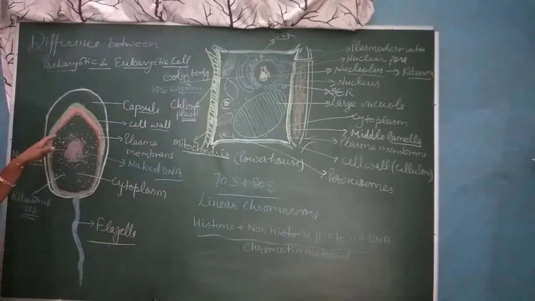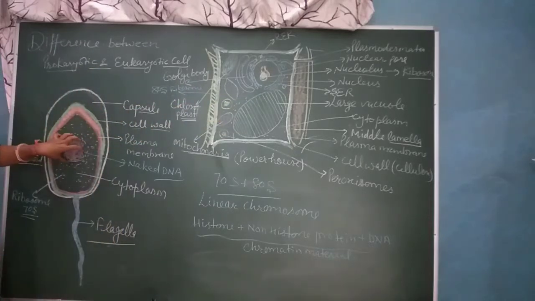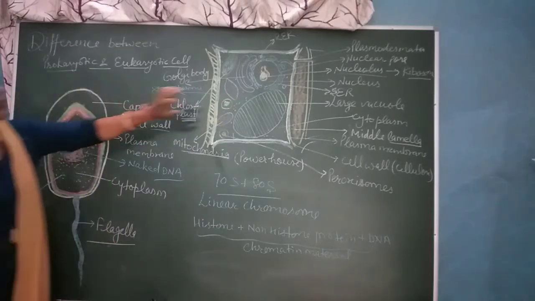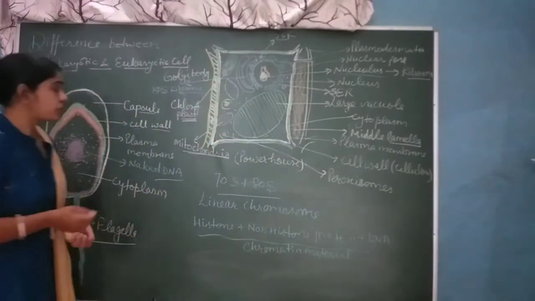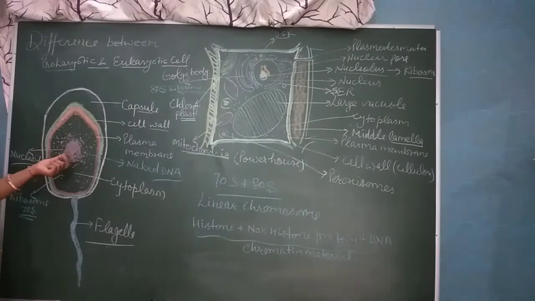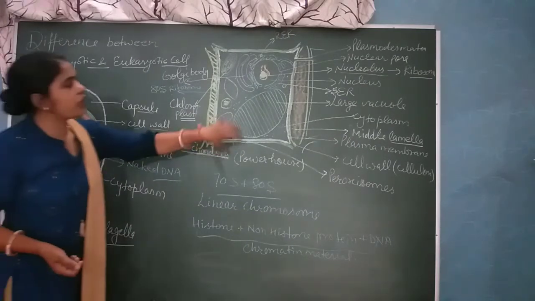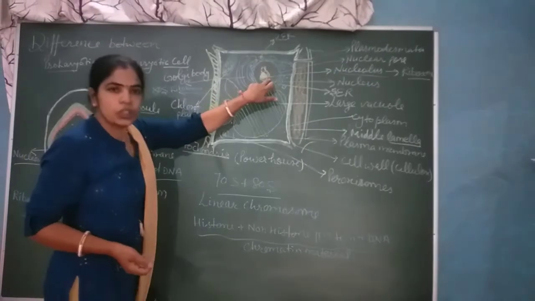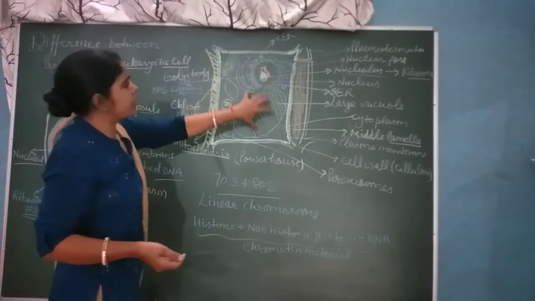Here in the prokaryotic cell the introns are absent, only the exon region is there in the DNA. Introns are absent, while in the eukaryotic cell introns and exons both are present. Here in the prokaryotic cell, replication, transcription as well as translation, all the processes occur in the cytoplasm. But in the eukaryotic cell, replication occurs in the nucleus, transcription occurs in the nucleus, while translation occurs in the cytoplasm.